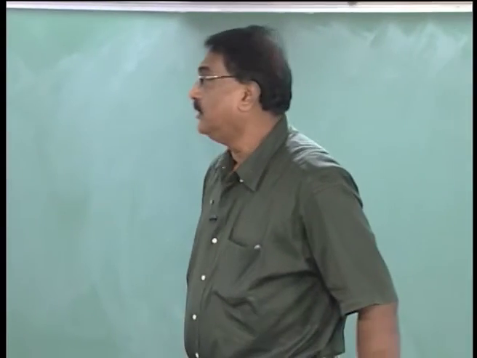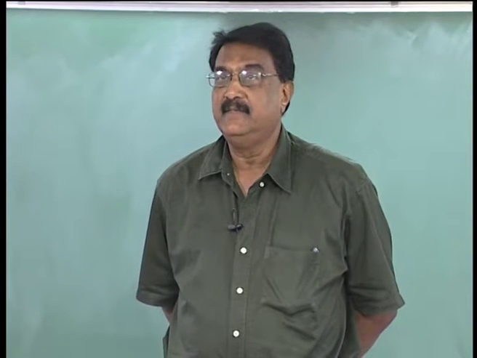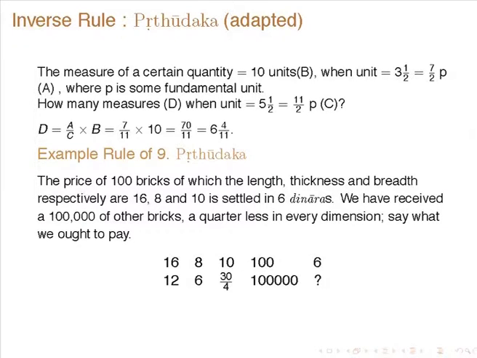Now, for the inverse rule, Pruthutaka in his commentary has given these examples. The measure of a certain quantity is equal to 10 units, that is B, when the unit is 3.5 P, where P is some fundamental unit. What is the measure when the unit is 5.5, equal to 11 by 2 P, which is C? See here, the pramana, the first unit, is 3.5 and the pramana phala is the first measure, which is 10.